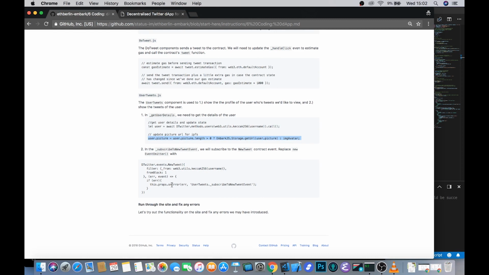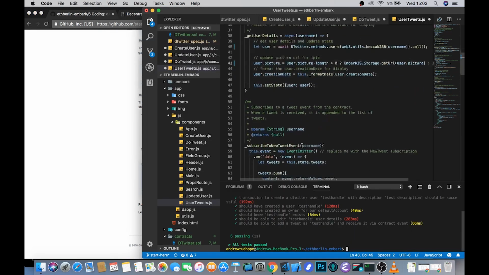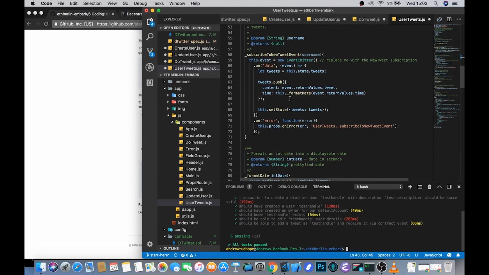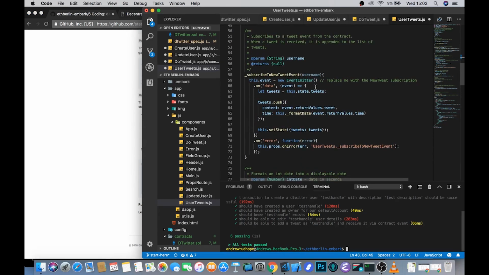Finally, in the subscribe to new tweets events, what we need to do is set up the same filter that we set in our tests earlier. So you can take a look here, and all you need to do is replace this line.